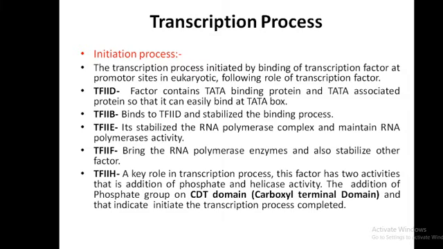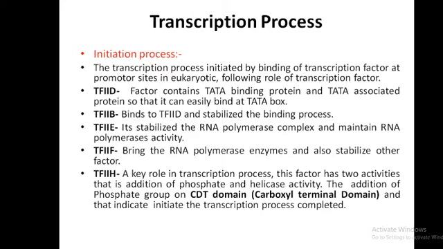Here is the initiation process. The transcription process is initiated by binding of transcription factors at the promoter sites in eukaryotes. Without transcription factors, the transcription process in eukaryotic systems cannot initiate. Why is it called transcription factor 2? Because RNA polymerase 2 is used for gene expression.